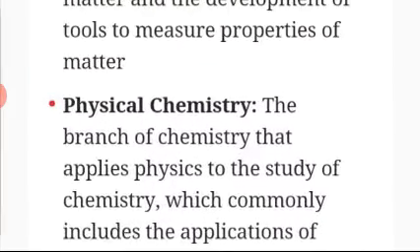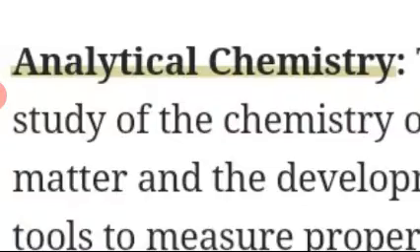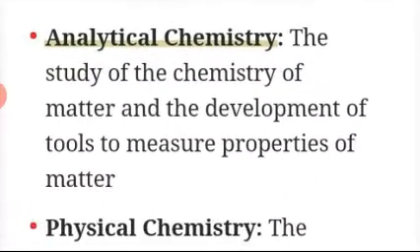Now another branch, this is analytical chemistry. Analyze means we investigate what components are present in the given sample. Suppose we are using mineral water. The composition of mineral water is written on the bottle. These are the things present in that transparent, clear mineral water. So this knowledge is attained by analytical chemistry.